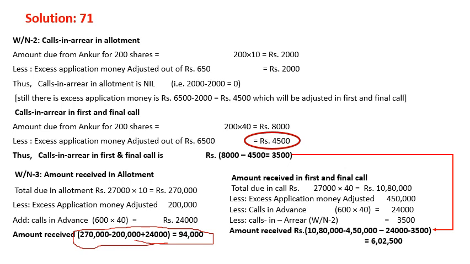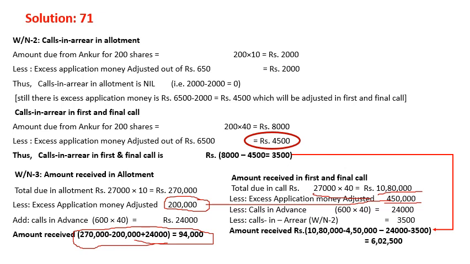Now the next part, we'll go to the first call money. Total due is 27,000 into 40, that is 10 lakh 80,000. Less calls in application money adjusted, 4 lakhs 50,000. How 4 lakhs 50,000? Because we have received 6 lakhs 50,000 in advance, but then we have adjusted 2 lakhs over here, and now the remaining money will be going over here. So if you add these two parts, you will get 6 lakhs 50,000.